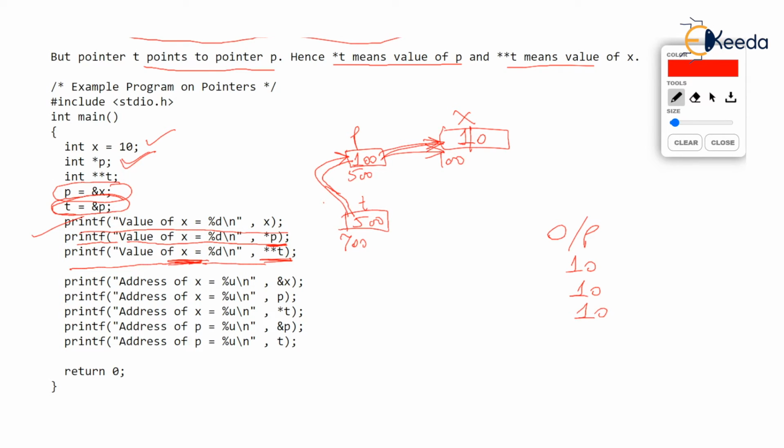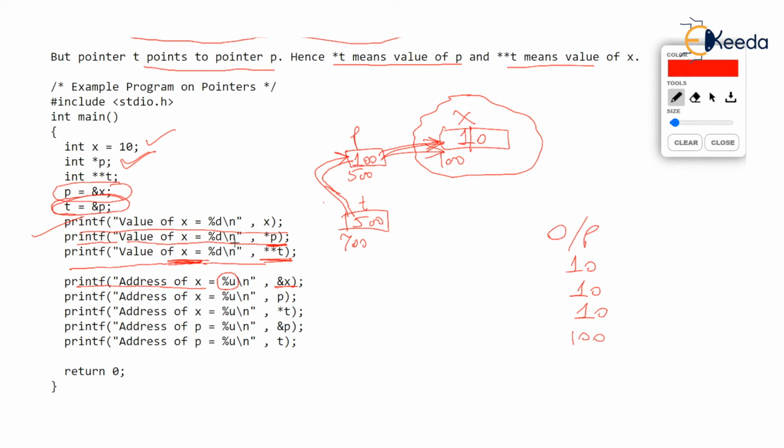So if you want to reach x, you can either write x, that's the best way, or you can write *p, or you can write **t. Okay, the next line, printf address of x is and &x, and we are using %u format for printing the address. Now address of x, as you observe, &x is 100. So the first output is going to be 100.